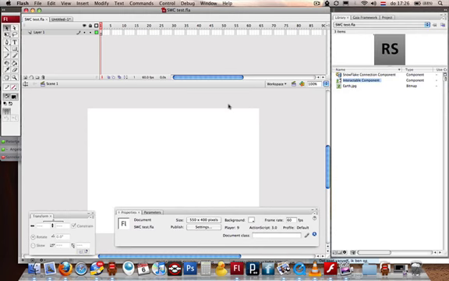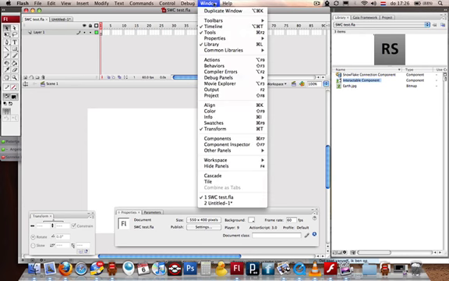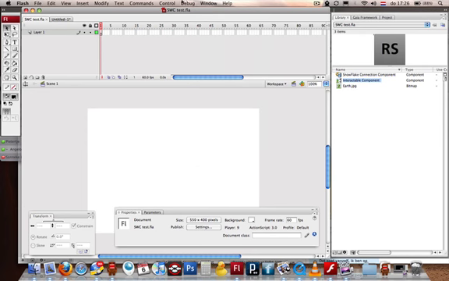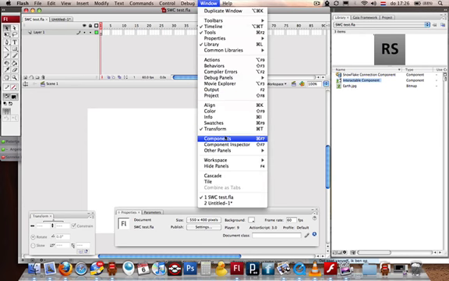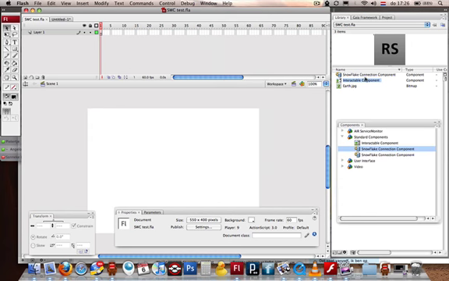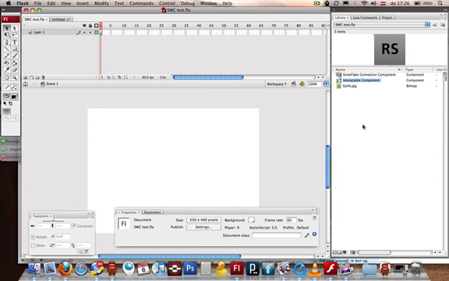I already set up a little demo here. It's an empty document. What I'm going to do is import some components. I did that already here in my library. I imported the two main components. One is the connection component and the other one is the interactable component. These come out of my component set. What I'm going to do is just drag these onto stage.